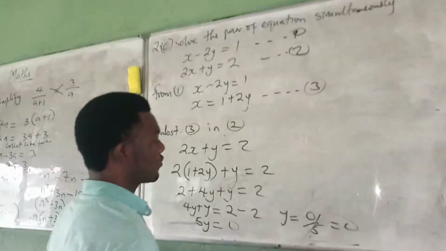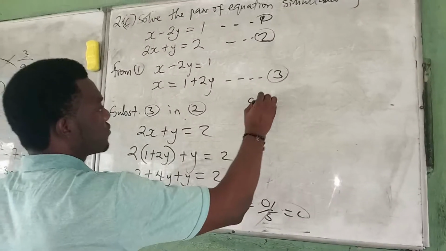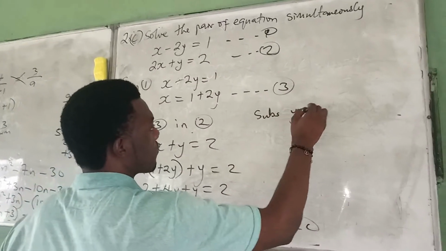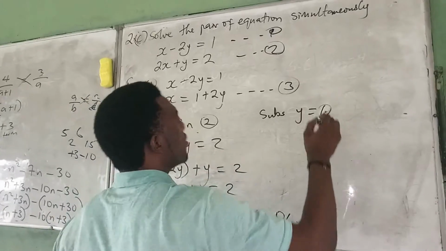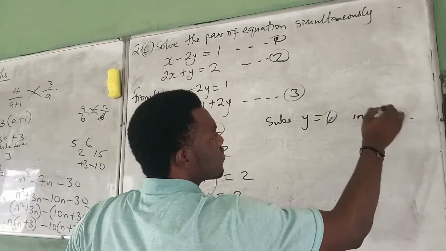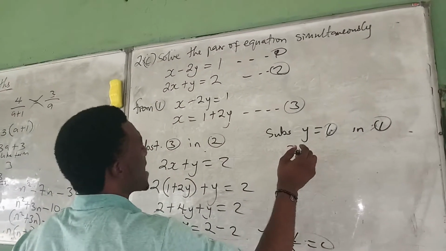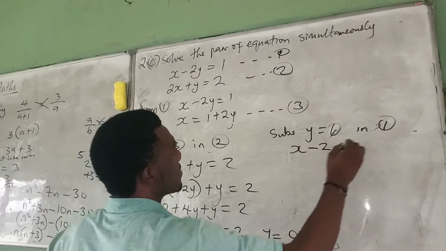And if y is equal to 0 now, you say substitute y equals 0 in any of the equations. You can say in equation 1 or in equation 2. Equation 1 says x minus 2y equals 1.